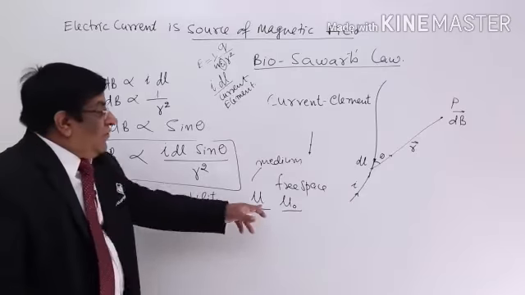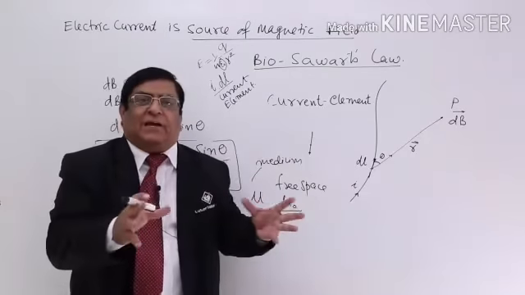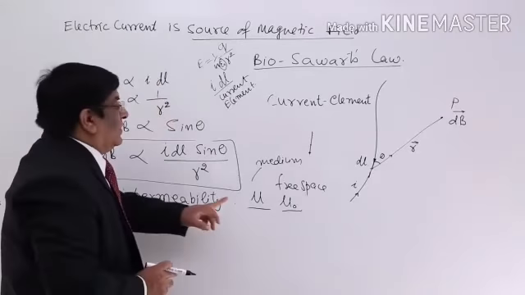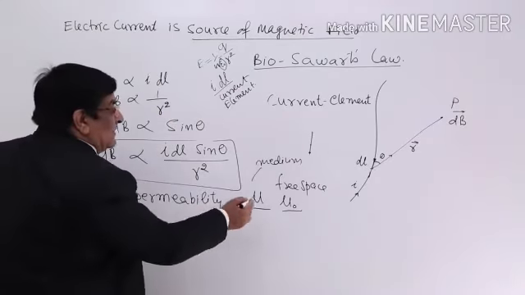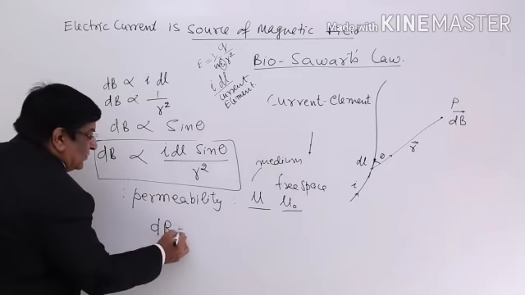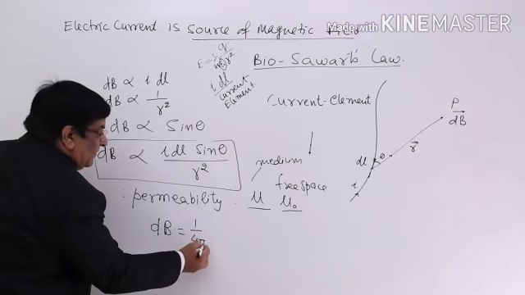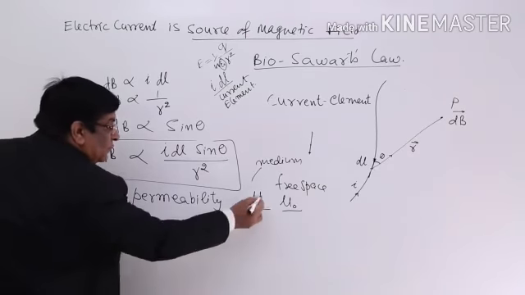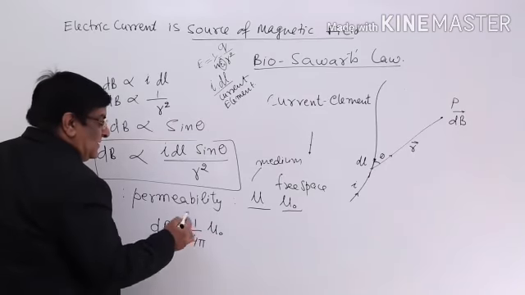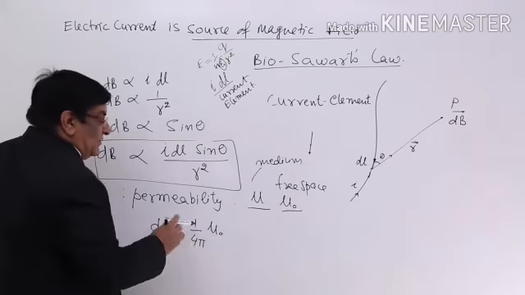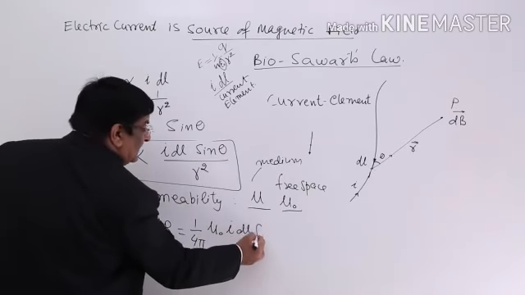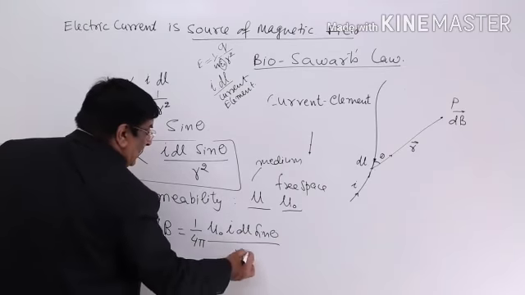Now it is spread in all the directions in the total solid angle of 4 pi. So in any one direction this will be 1 upon 4 pi. So this was dB equal to 1 upon 4 pi, that is in one direction, mu naught permeability of free space. This is a constant for free space, this is a constant for one unit direction, into I dl sine theta upon r square.